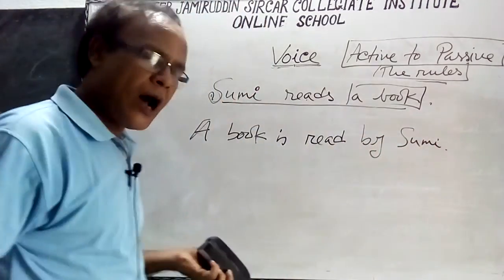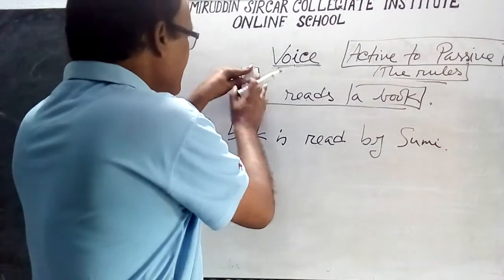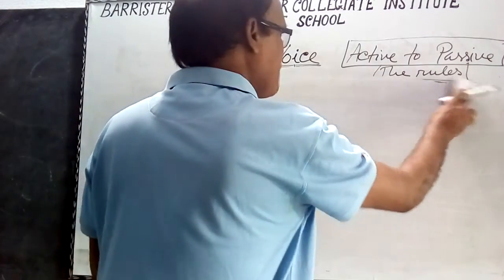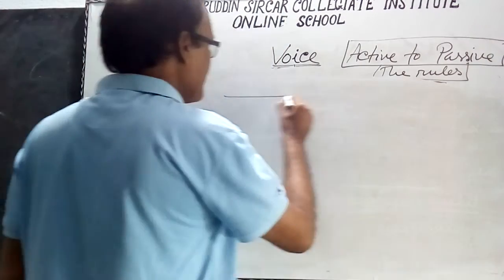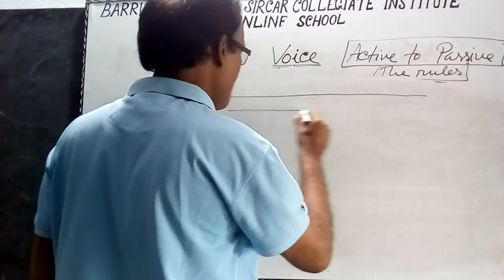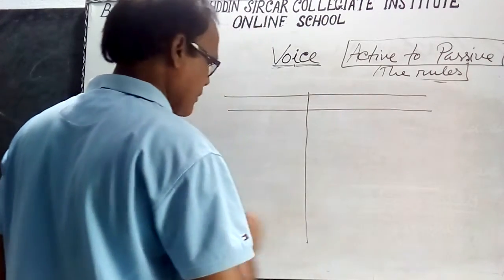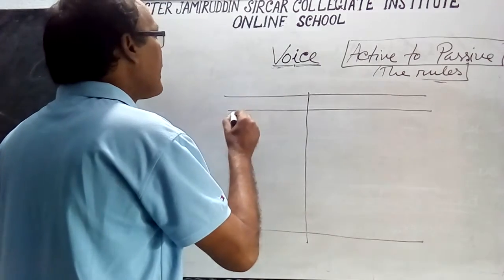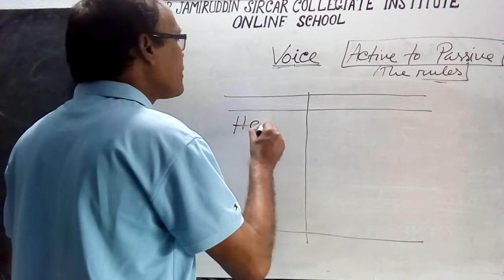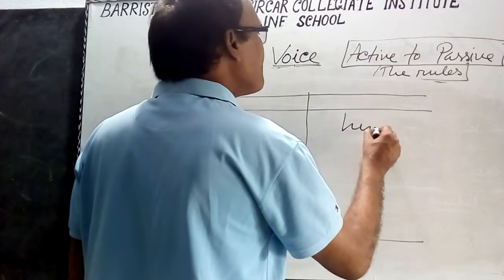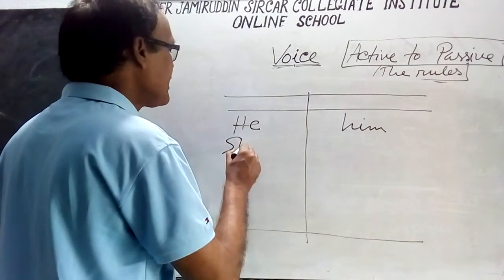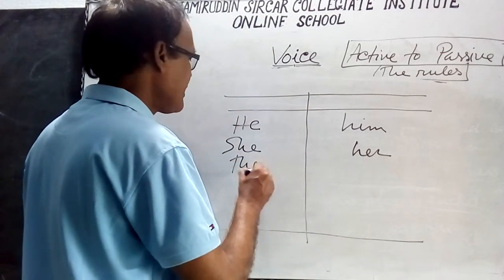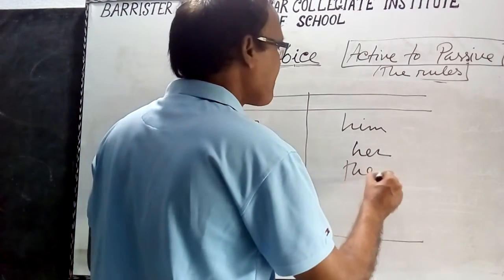Now let's see the changes of pronoun from active to passive. He will be him. She will be her. They will be them.